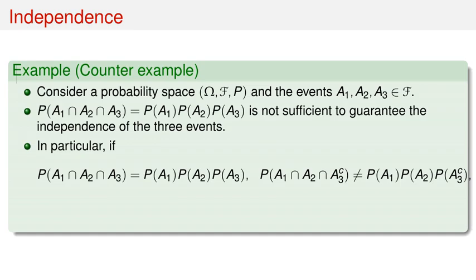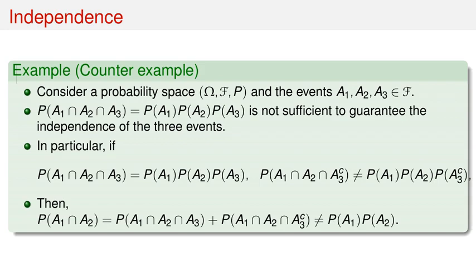In particular, if P(A1 ∩ A2 ∩ A3) equals P(A1) times P(A2) times P(A3), but P(A1 ∩ A2 ∩ A3 complement) does not equal P(A1) times P(A2) times P(A3 complement), then P(A1 ∩ A2), which is P(A1 ∩ A2 ∩ A3) plus P(A1 ∩ A2 ∩ A3 complement), will not be equal to P(A1) times P(A2).